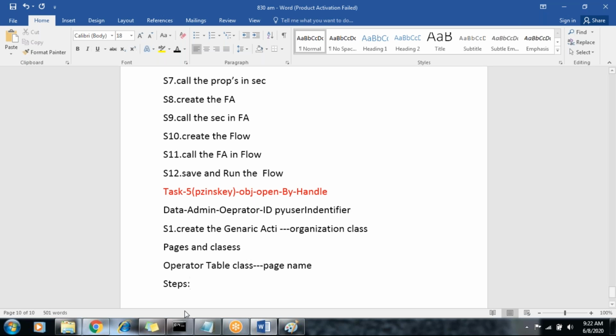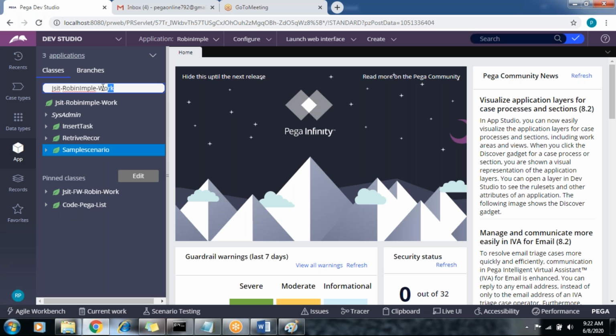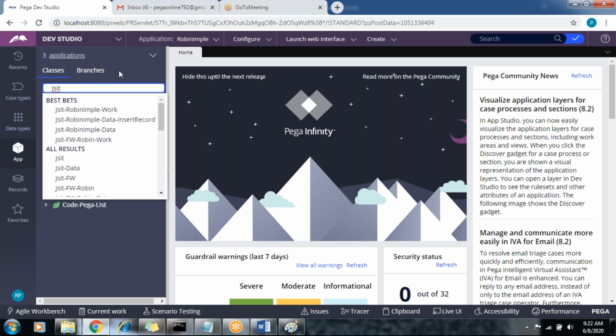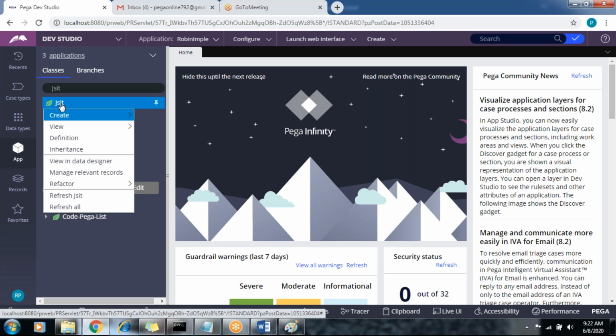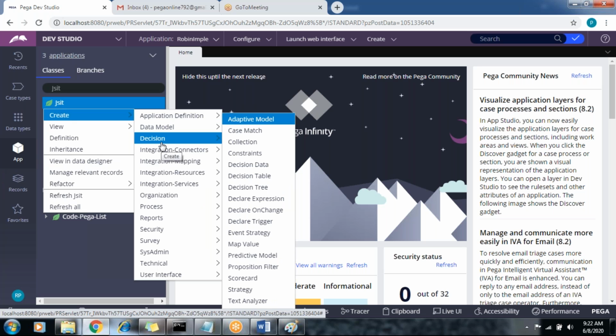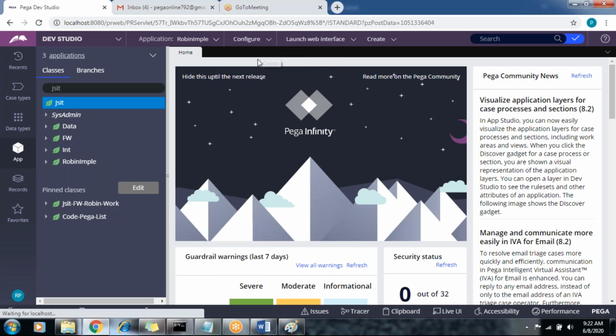Come back to our application and open the organization class first. We know that under the organization class, these classes are created by default. Next, I'm going to create one activity for this class. Right-click, create, technical, activity.